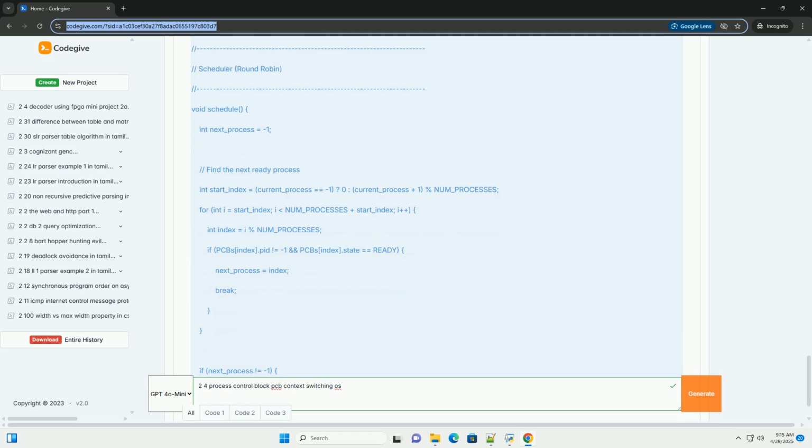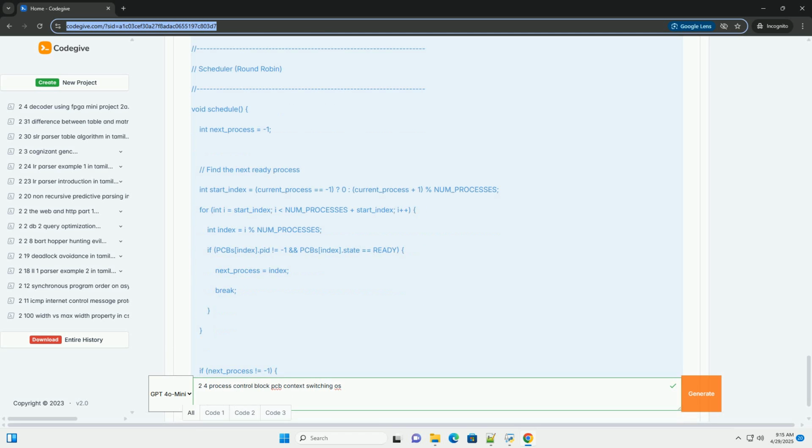2. Context switching. Context switching is the process of saving the state of the currently running process, its context, and restoring the state of another process. This is what allows the OS to give the illusion of multiple processes running concurrently, even on a single core CPU. Steps involved in context switching.